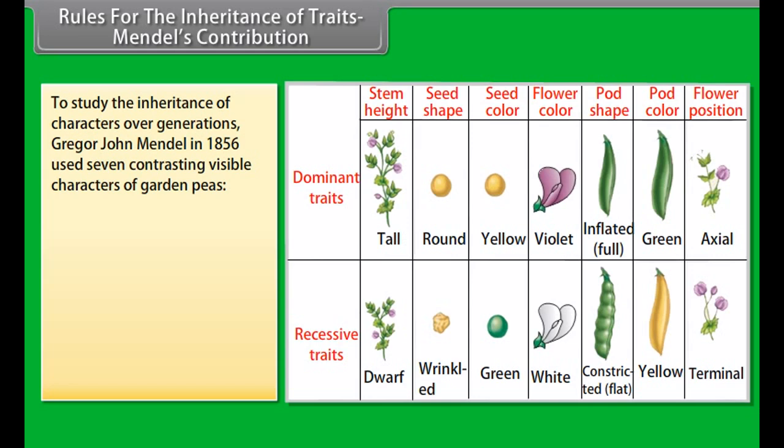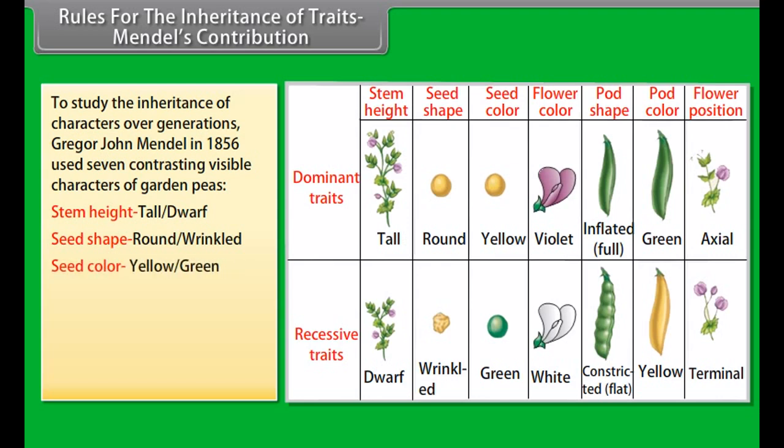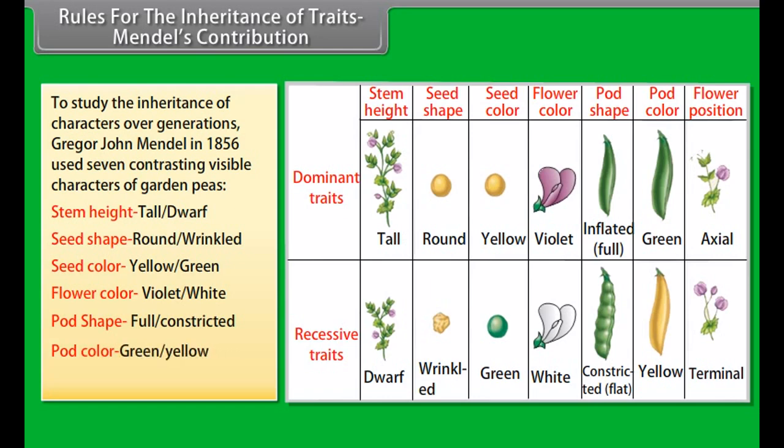peas. Stem height, tall, dwarf plants, seed shape, round, wrinkled seeds, seed color, yellow-green seeds, flower color, violet-white flowers, pod shape, full constricted pods, pod color, green-yellow pods, flower position, axial terminal flowers.